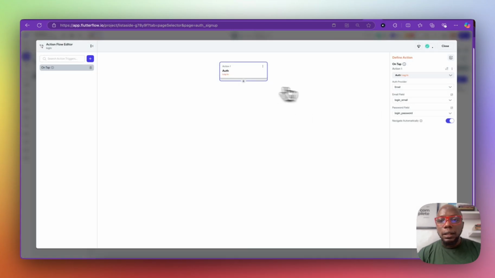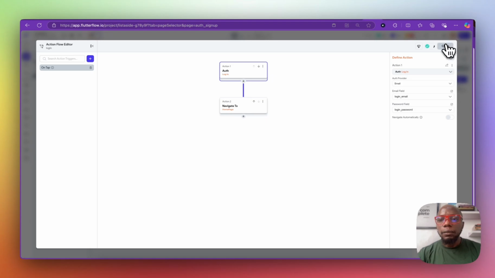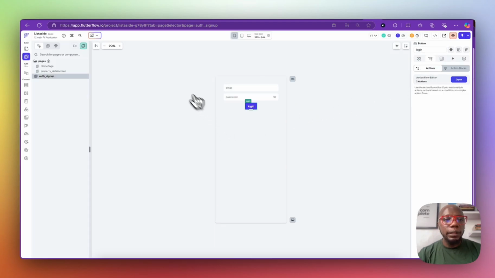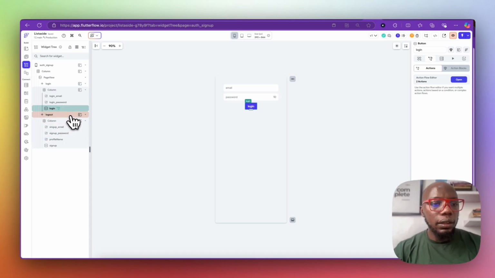And let's go. We will click on plus sign, add action, and we say navigate to homepage, and go right here and say navigate automatically. Okay, that's fine. So let's go back again. Let's go back again and click on logout.